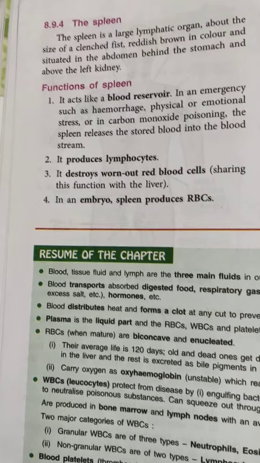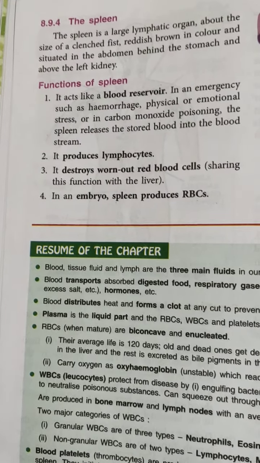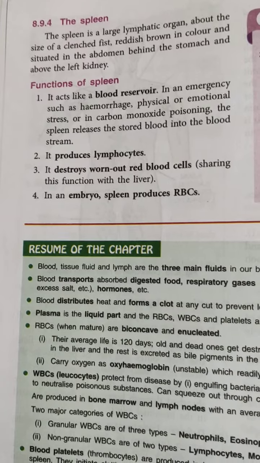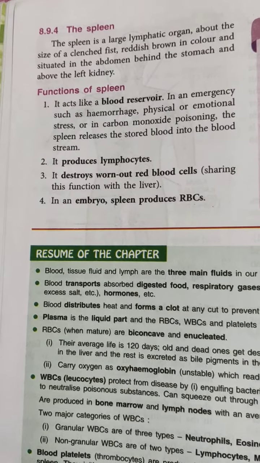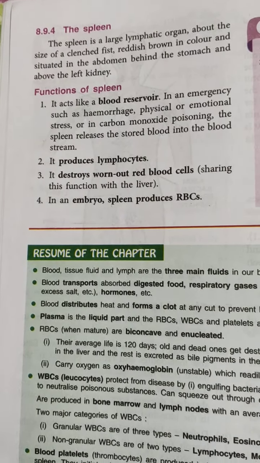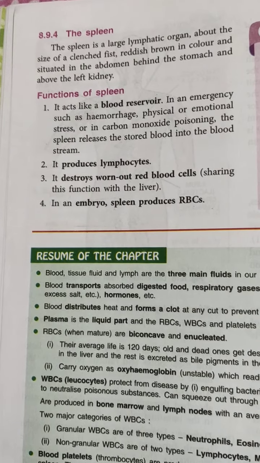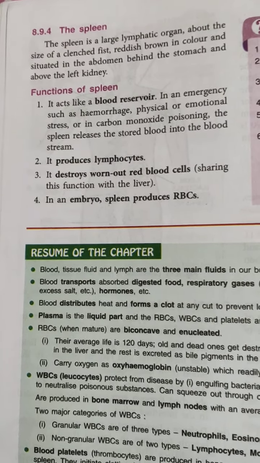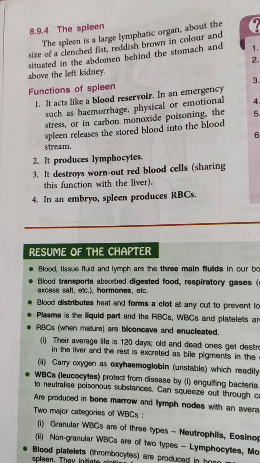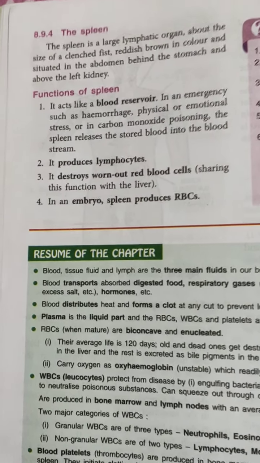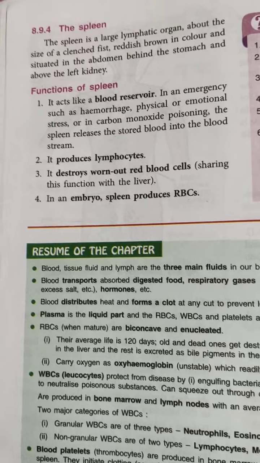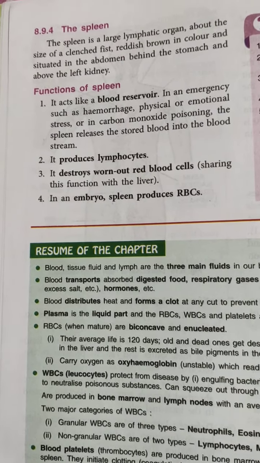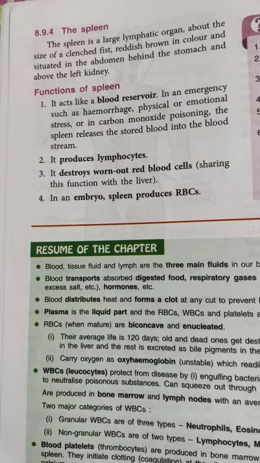Another very important part of our body is a large lymphatic organ known as the spleen. We don't hear much about the spleen, but it is a very, very important lymphatic organ. It is reddish brown in color and situated, you have to know the location also, in the abdomen, behind the stomach and above the left kidney. This exact location is very important: behind the stomach and above the left kidney.